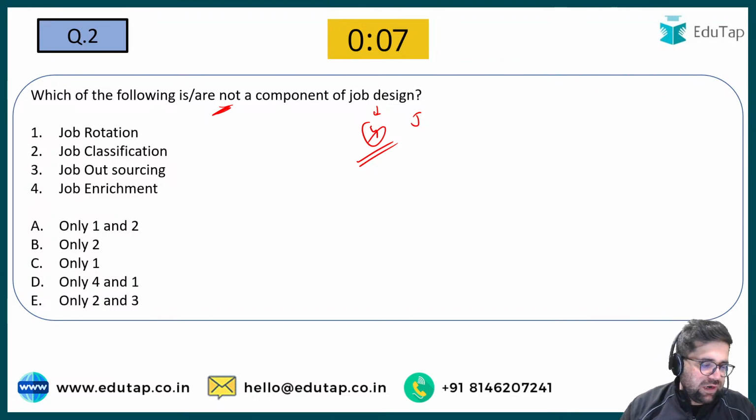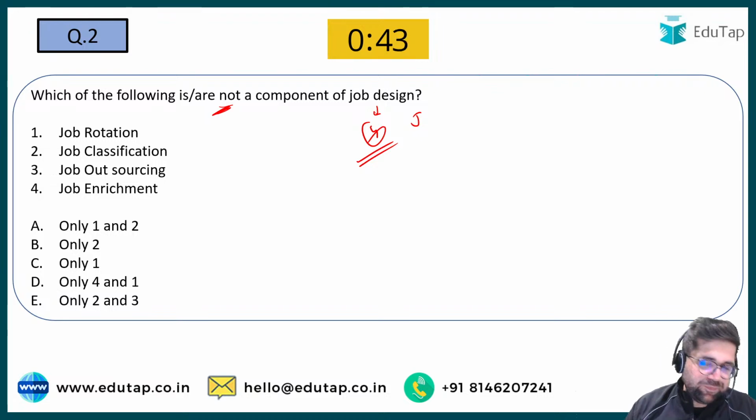To all those who are answering it as E, can you please name all the components of job design? Job design has 4 components, right? Job description, job specification. Think, Nilesh, think one more time. Job description and job specification are the part of job analysis, not of job design.